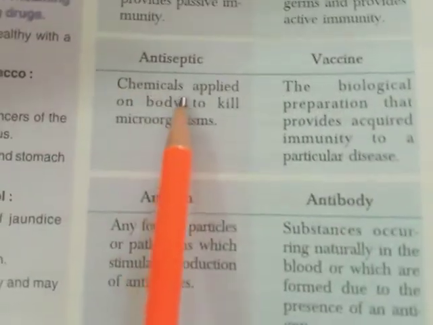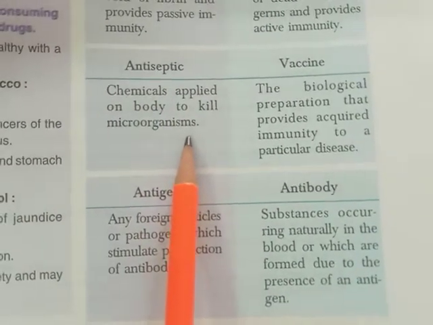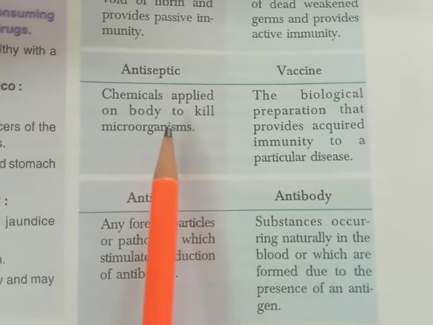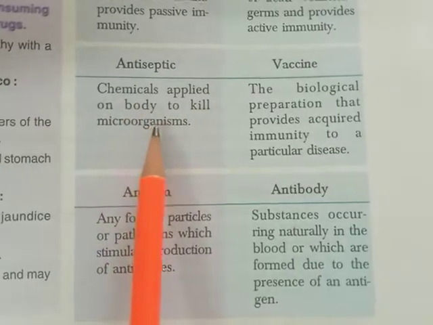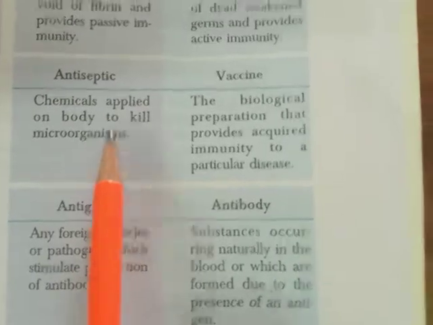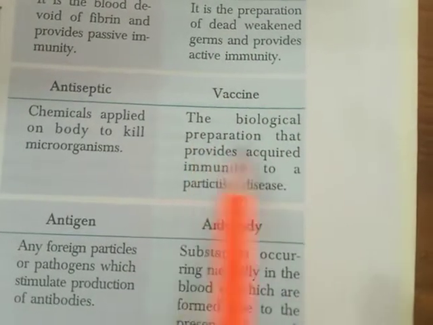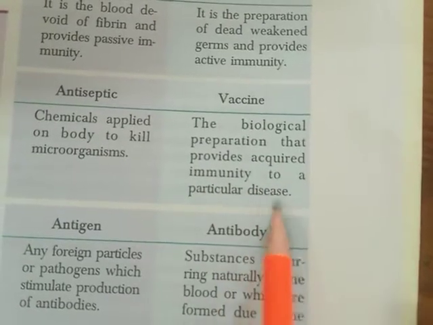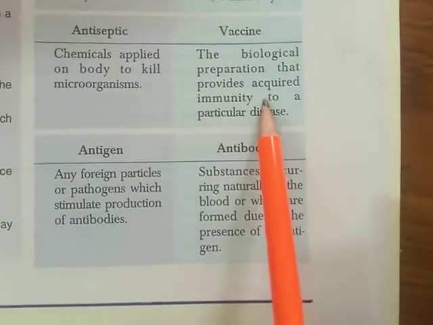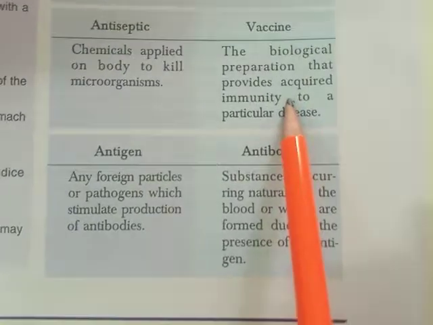Antiseptics are chemicals applied on the body to kill microorganisms. Antiseptics we use include Savlon, Dettol and spirit. These are applied outside the body to kill microorganisms. Vaccine is the same here: a biological preparation that provides acquired immunity to a particular disease. It is prepared from dead weakened germs or living weakened germs whose activity is reduced, and it provides immunity.